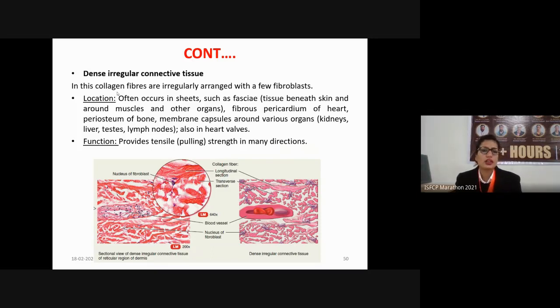The function of these connective tissues is to provide the tensile strength in many directions. We can see from the image, this type of connective tissue consists of the collagen fibers as well as the fibroblasts and the blood vessels.